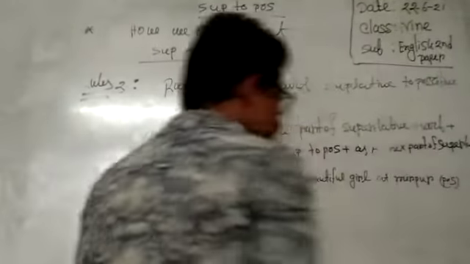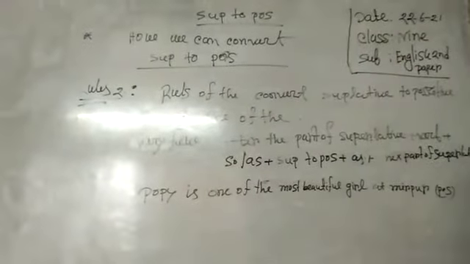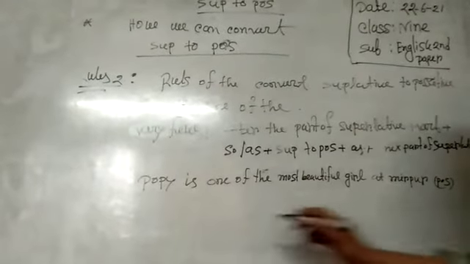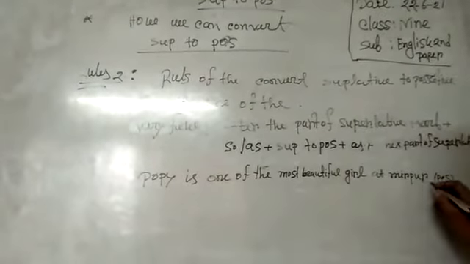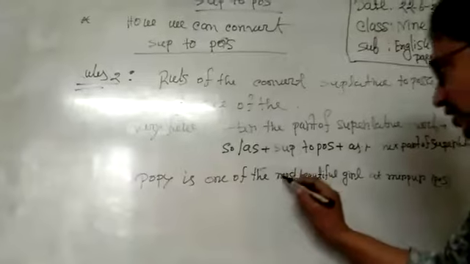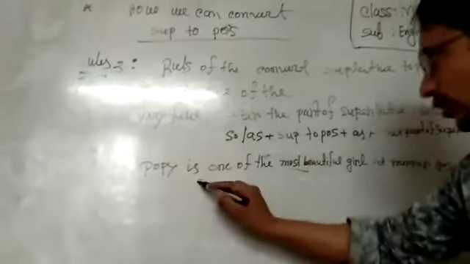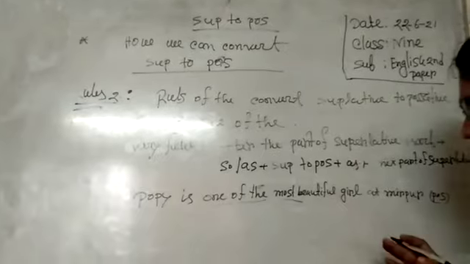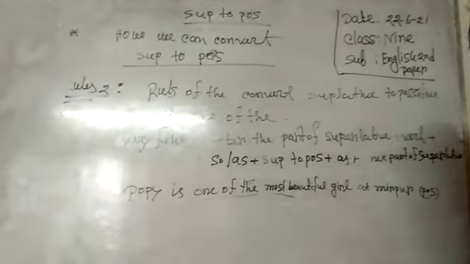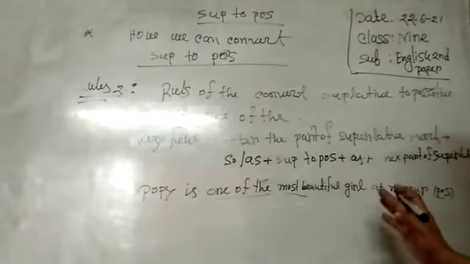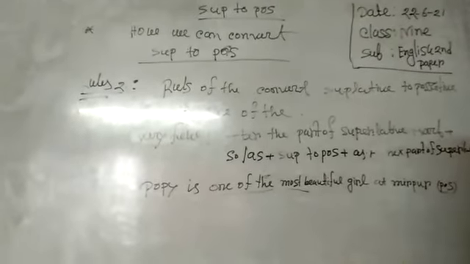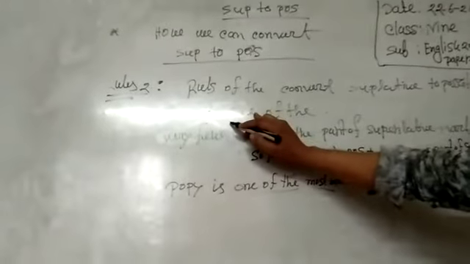I can see that it is an assertive sentence, but its degree is superlative, because of "most" and "one of the". So this is a superlative degree. You can convert it to positive. So how can we convert it? This is the structure we follow.